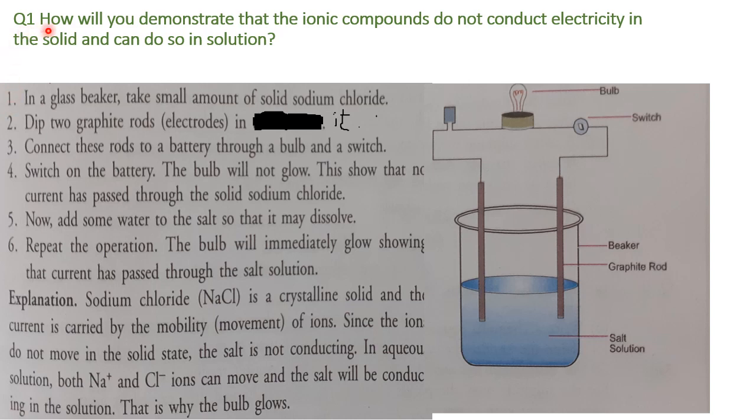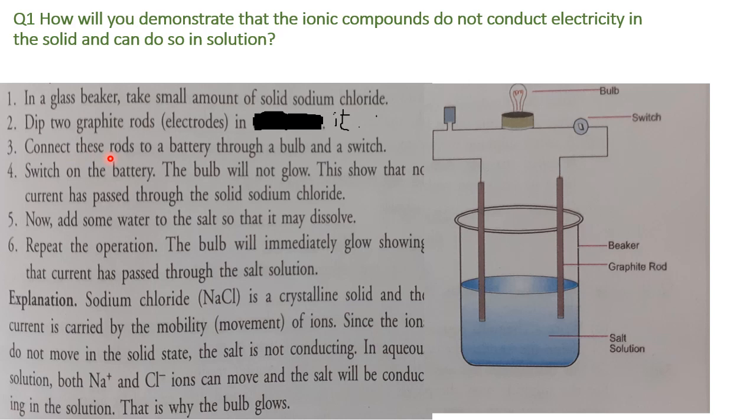Question number 1. How will you demonstrate that ionic compounds do not conduct electricity in the solid state and can do so in solution? Children, in order to demonstrate that ionic compounds do not conduct electricity in the solid state, in a glass beaker, take a small amount of solid sodium chloride. And the solid sodium chloride is an ionic compound. Now to this solid sodium chloride, dip two graphite rods as shown in the figure.